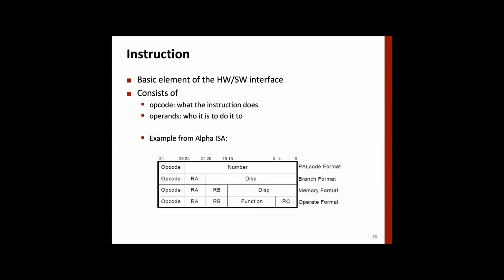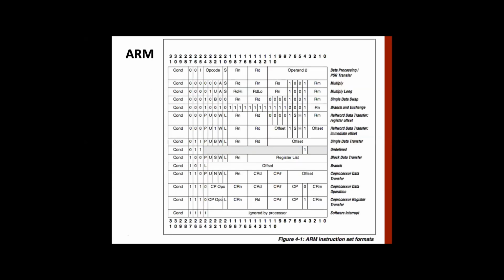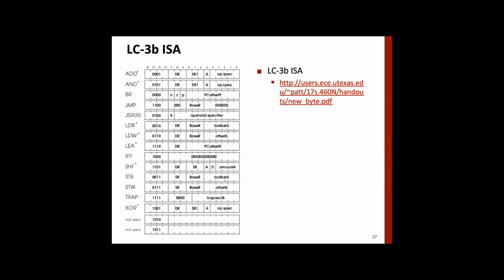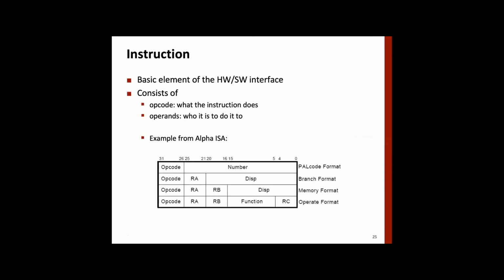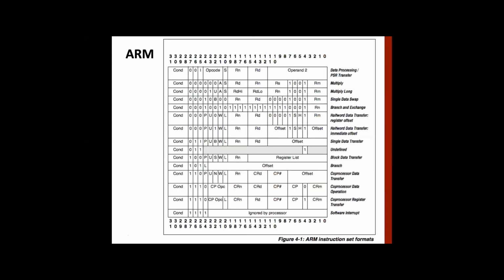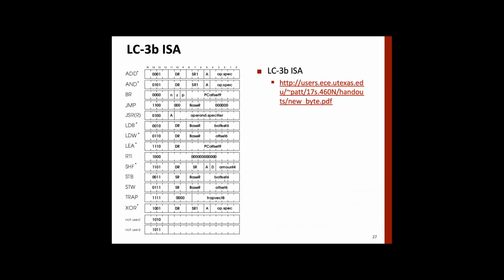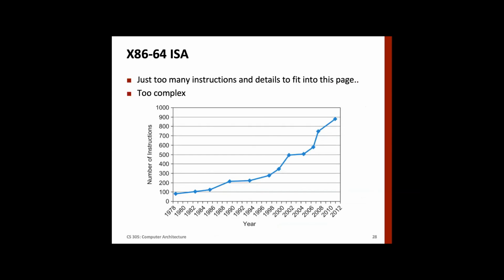This we have already covered. And then there are instructions of various formats that we will study a little later. These are instruction sets for different processors. I don't want to get into these, but I just want to illustrate that there are various kinds of ISA, like the ISA for ARM, which looks very clean, and the ISA for Learning Computer 3 that we have studied in detail, which is very simple, only for learning purposes. And then Intel, where I wanted to have one slide,